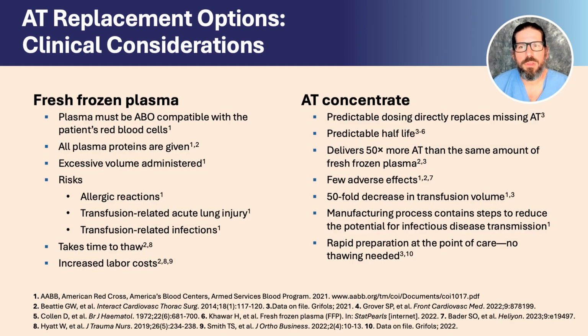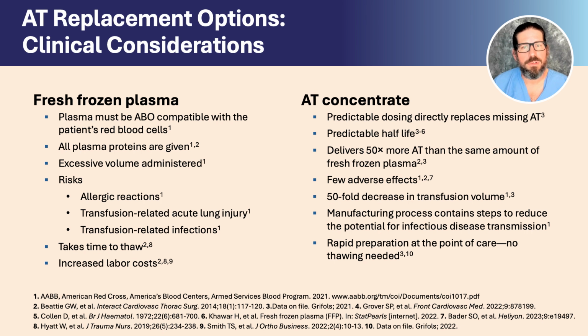The distinctions between antithrombin concentrate and fresh frozen plasma denote clinical implications that are important for clinicians to consider when selecting the most appropriate product for antithrombin replacement. First, fresh frozen plasma contains antithrombin plus other plasma components in varying levels. Antithrombin concentrate provides predictable amounts of antithrombin with a predictable half-life. In addition, antithrombin concentrate directly replaces antithrombin, making it an effective choice during high-risk events. The loading dose volume for antithrombin concentrate is calculated with a clear formula, so each dose is precise and accurate.